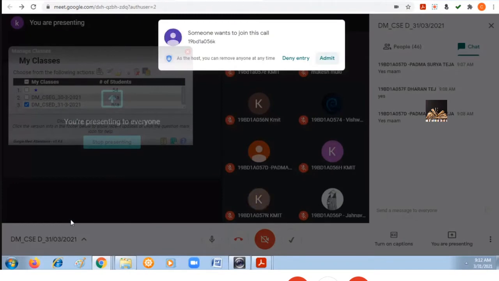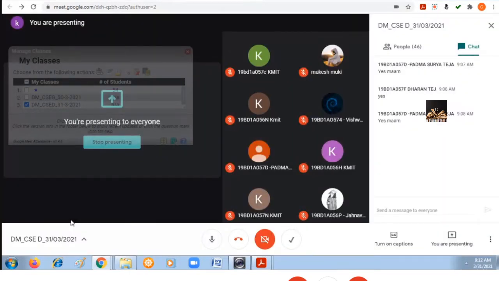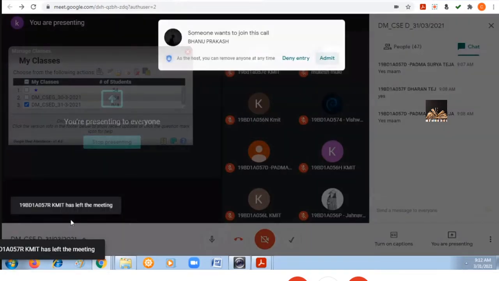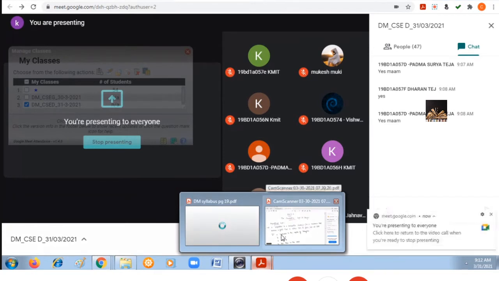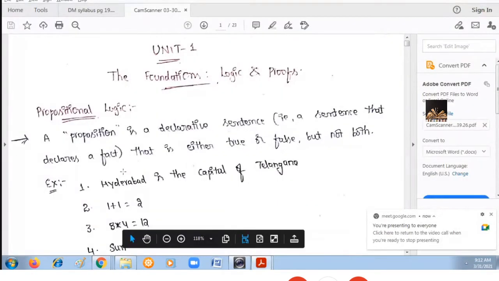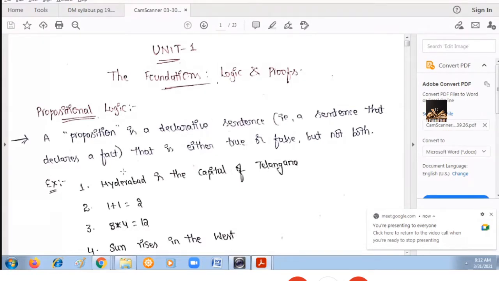For example, the sun rises in the east. That is one fact, right? The sun rises in the east is a fact, a universal truth, right? The fact can be either true or false, but the statement which declares the fact is known as a declarative statement. Now, see the definition of a proposition. A proposition is a declarative statement, and that statement can be either true or false, but not both. True or false, any one will hold, but both is not possible.